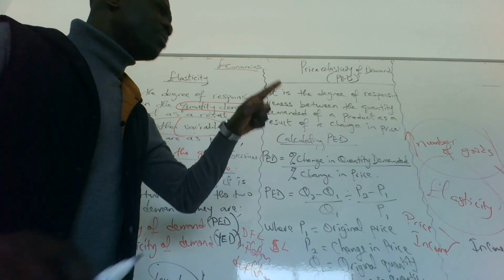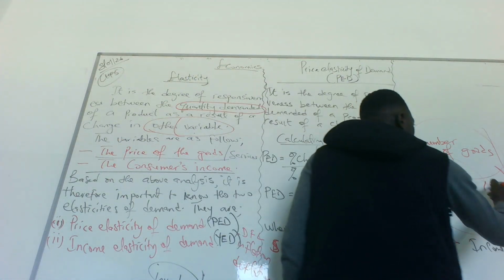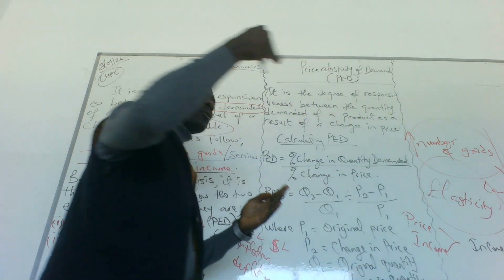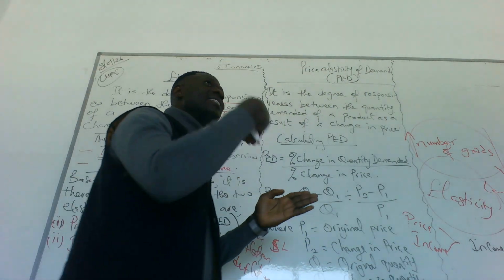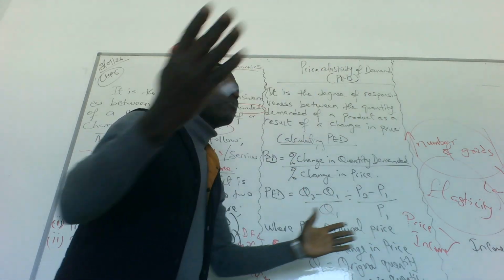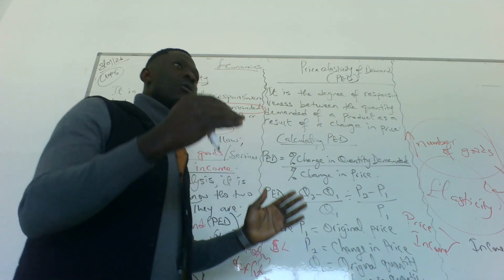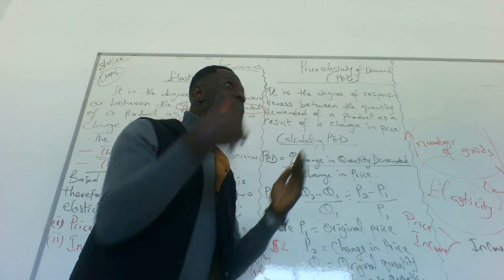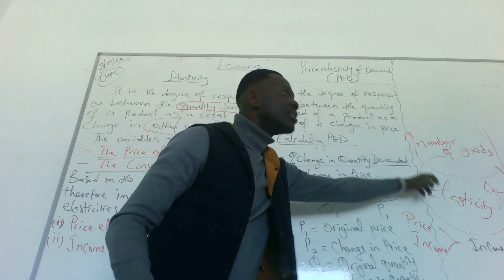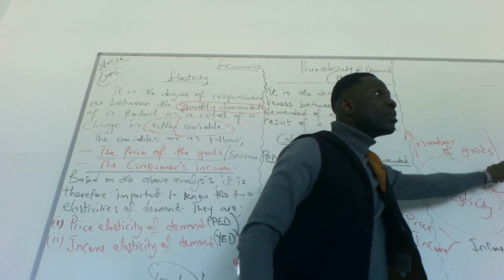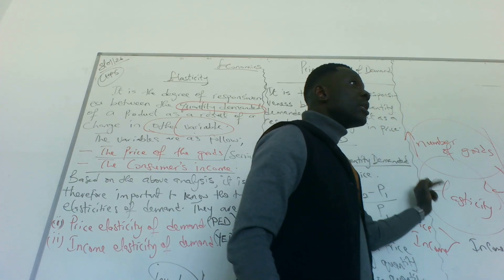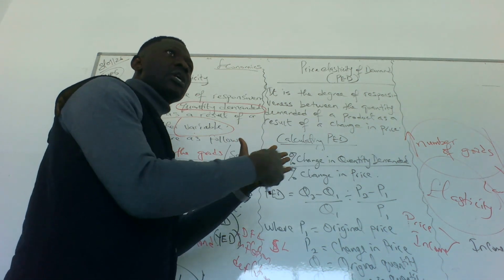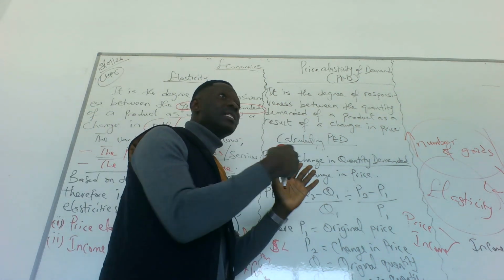Before I go into that, we have the law of demand, right? We talked about it previously. The higher the price, the lower the quantity demanded. The lower the price, the higher the quantity demanded. That is a response, because of price. If the price is increasing, we respond by not buying more; we reduce the quantity. If the price is falling, we increase the quantity. So there is an inverse relationship between price and quantity demanded.